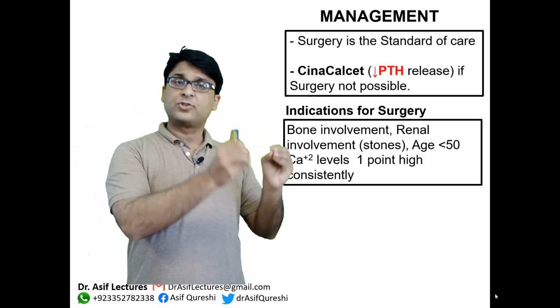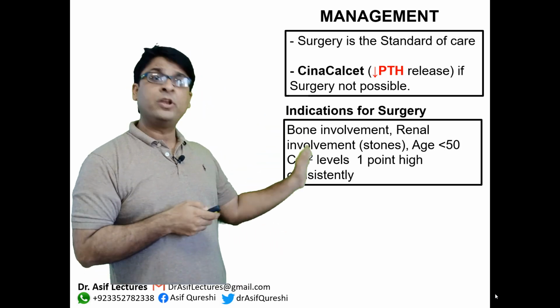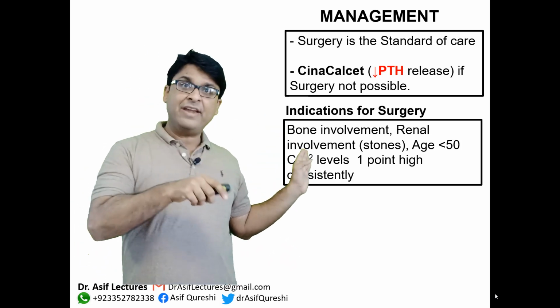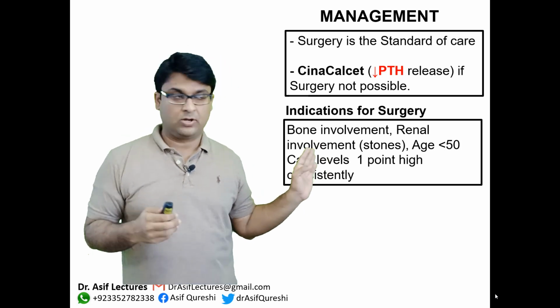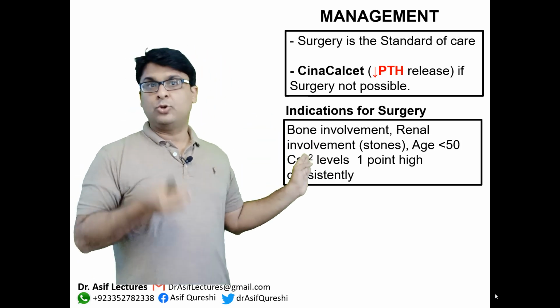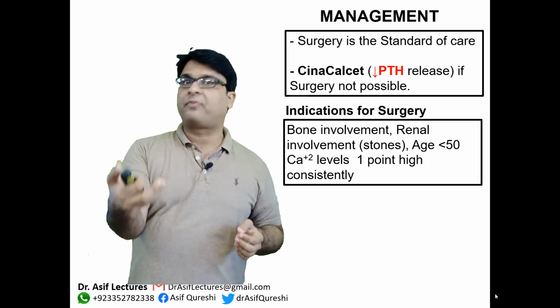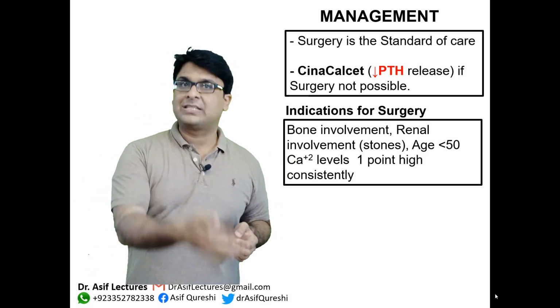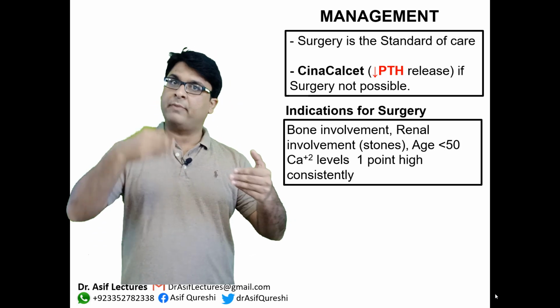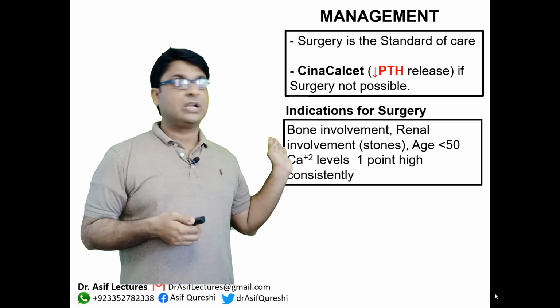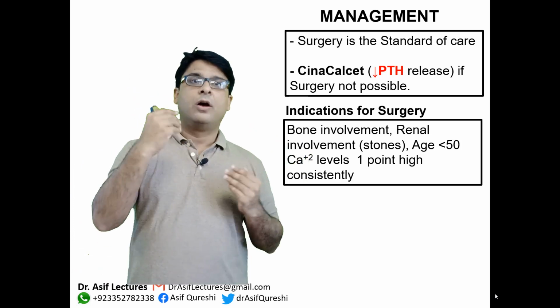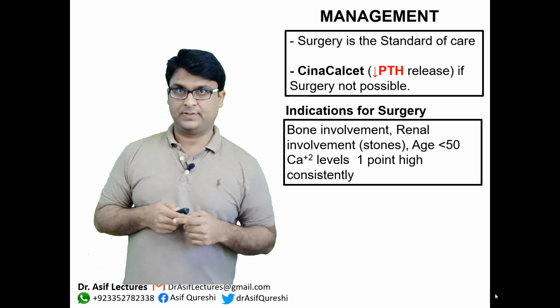In order to proceed for surgery, there should be bone involvement. You should have evidence that bone is being affected, like osteitis fibrosa cystica, okay? Renal involvement, you need to demonstrate that there is stone formation, for example, or nephrocalcinosis. So if there is bone involvement, renal involvement, age less than 50, and calcium is persistently high, how high? 1 point high for several days, okay?